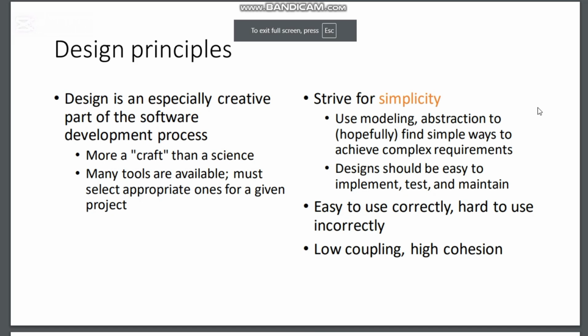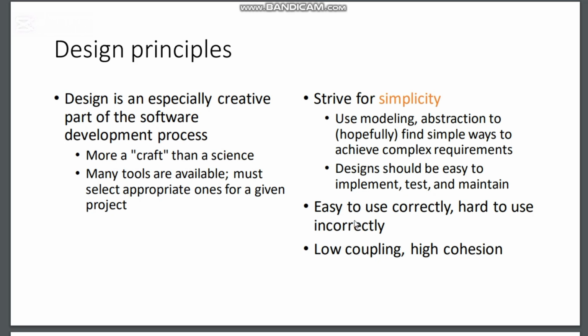The design, especially the creative part of the software, should strive for simplicity. We actually see that less is more. So yes, we have to design and strive for simplicity. It helps both the client and the developers and designers. Then, easy to use correctly, hard to use incorrectly. We also have to see this. We see all these things in detail in the 16th lecture as well, where we see program design in detail.